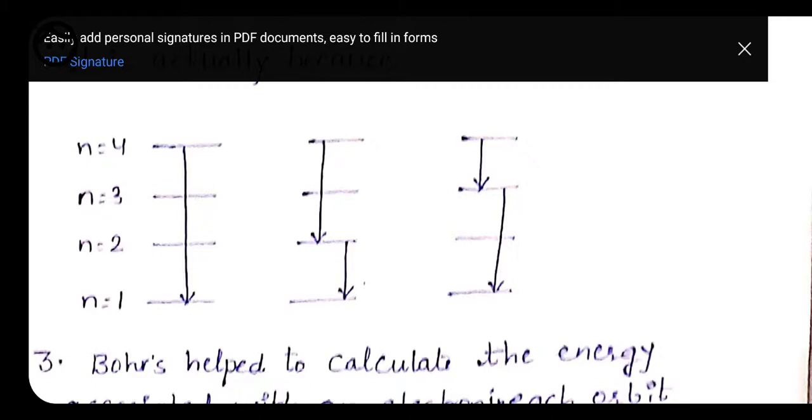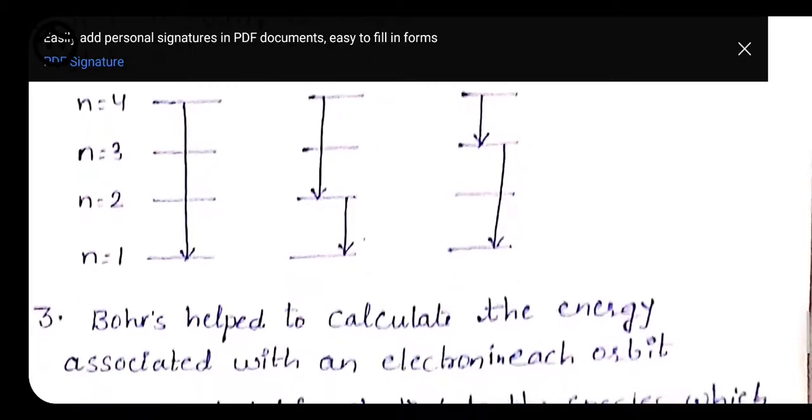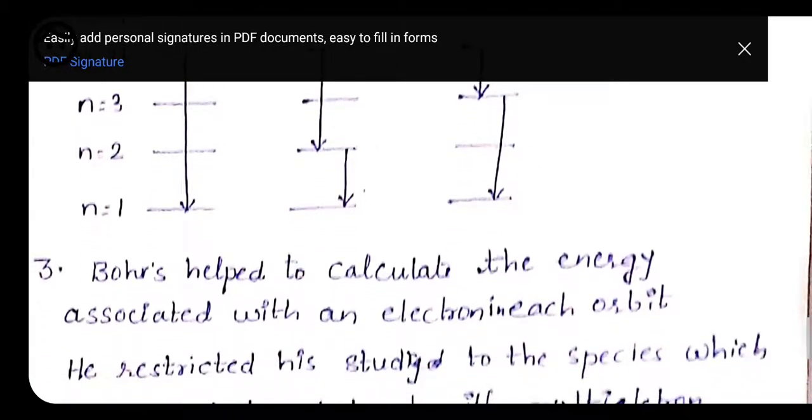In the third one, it first jumps from fourth to third shell, and then from third to first shell. So in all these the electron goes from the fourth to the first, but in the second and third ones it does not jump directly; it jumps in steps, differently from the first one. So the line is according to this. Here we get different wavelengths, and on the basis of these different wavelengths we get different colors or different spectral lines.